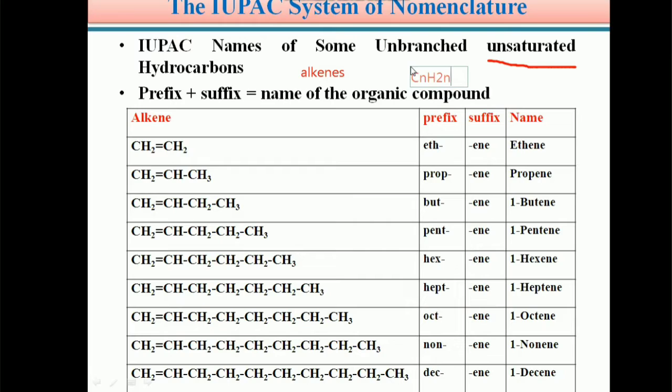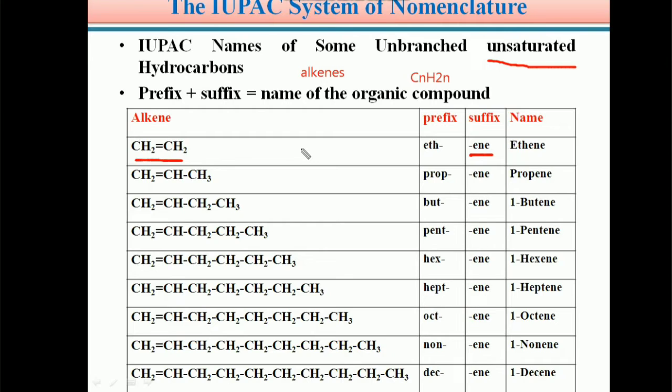In the case of alkenes, we always use the suffix ene.